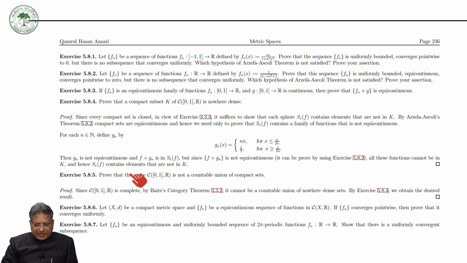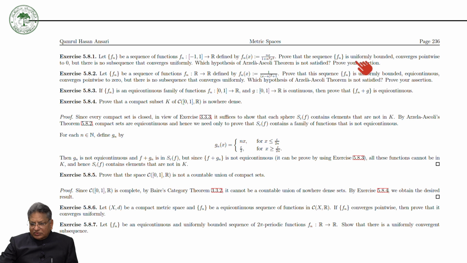So the first exercise says: let Fn be a sequence of real valued functions defined on the closed interval -1 to 1, defined as Fn(x) equal to nx divided by 1 plus n squared x squared.